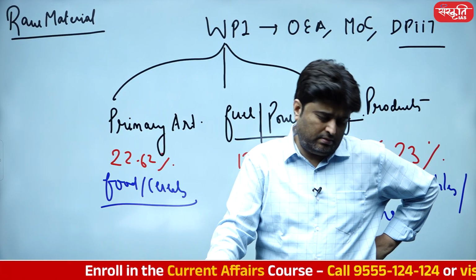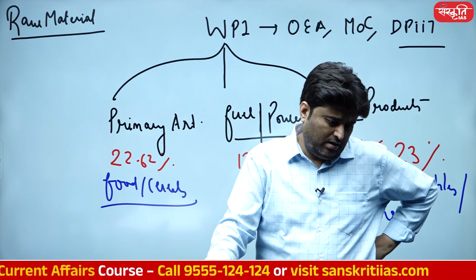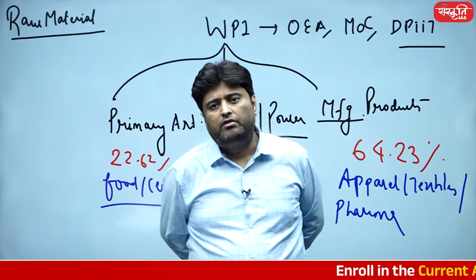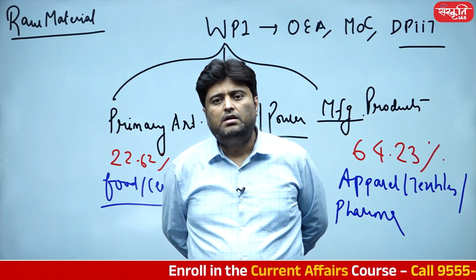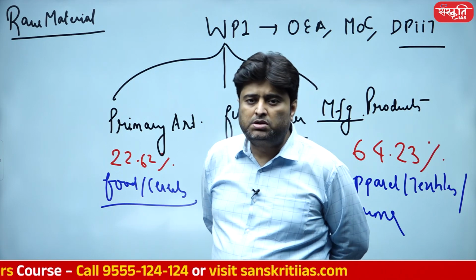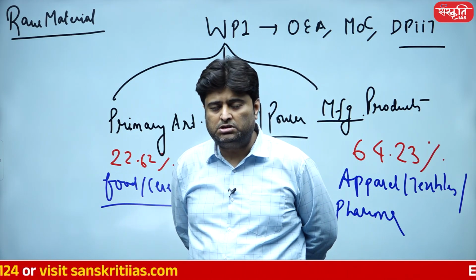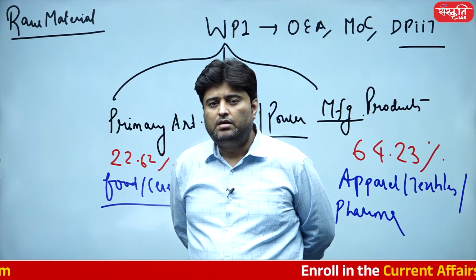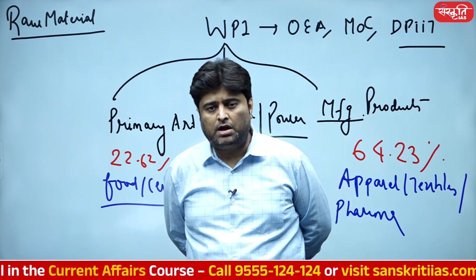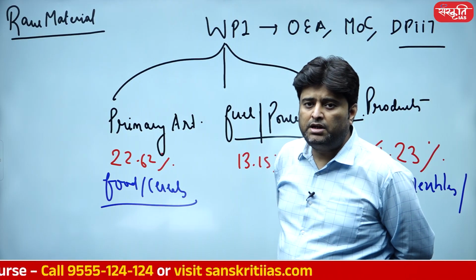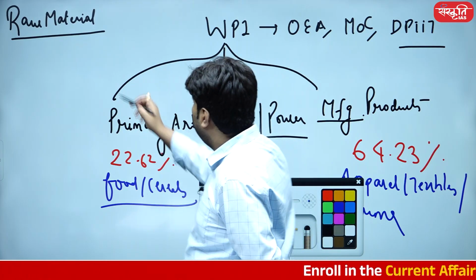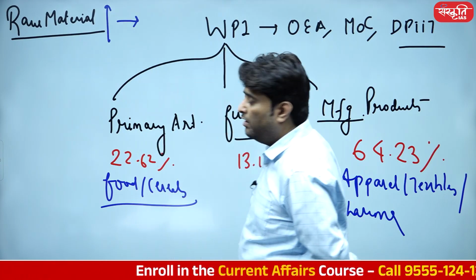How much are we producing? I guess we are producing 100 million tons of steel, and China is, I guess, 10 times what we are producing. So you can easily say that in terms of steel production, we are slightly self-sufficient. In bauxite, we are self-sufficient, and in a couple more essential commodities. But looking at some critical minerals and rare earth elements, we are not self-sufficient. As a result, whenever raw material price in the international market goes up, naturally it will have an impact on the WPI.